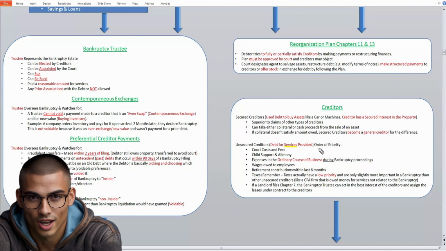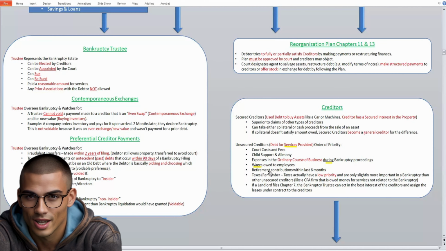Among the unsecured creditors, the order of priority in payment is you first pay your court costs and your fees, any child support or alimony that you owe, any expenses that took place in the ordinary course of business during the bankruptcy proceedings, any wages that are owed to employees, retirement contributions for the last 6 months, and any taxes that you owe.